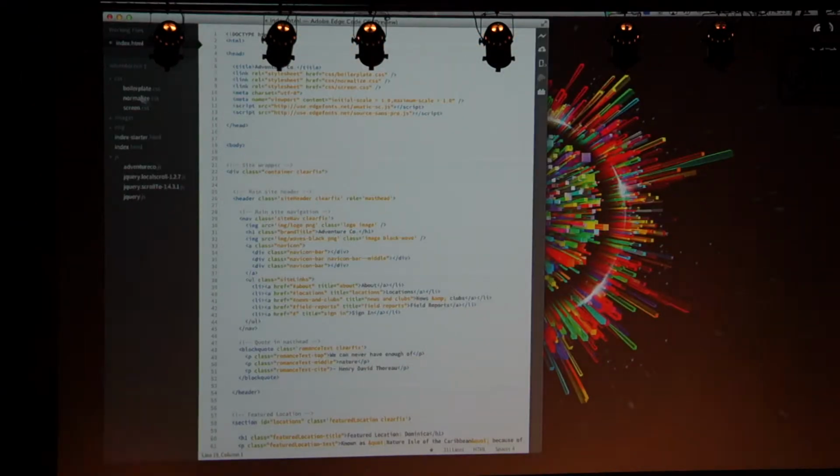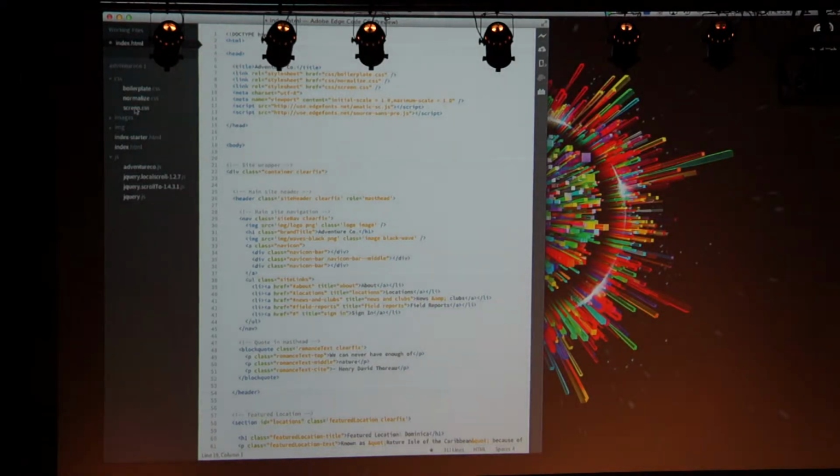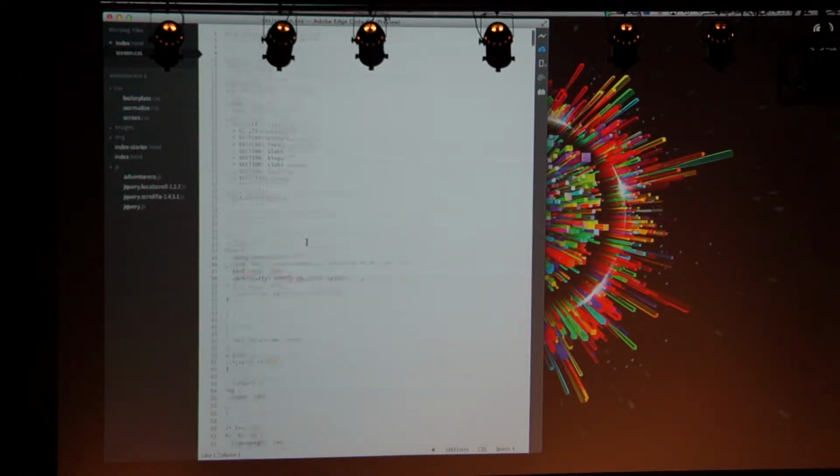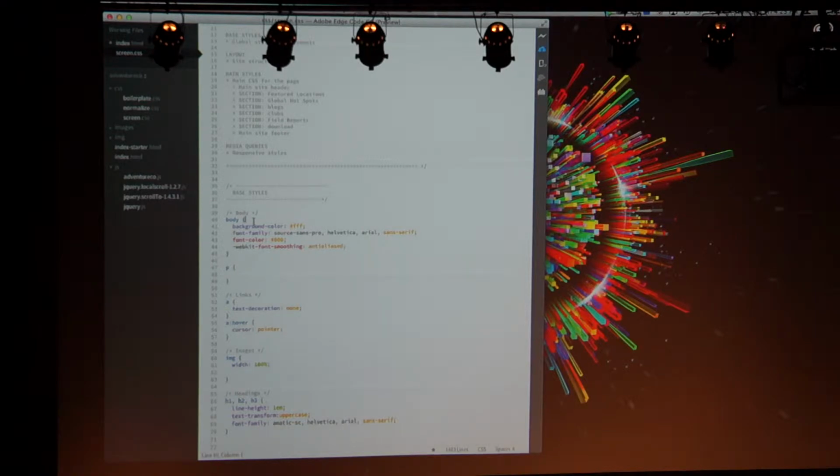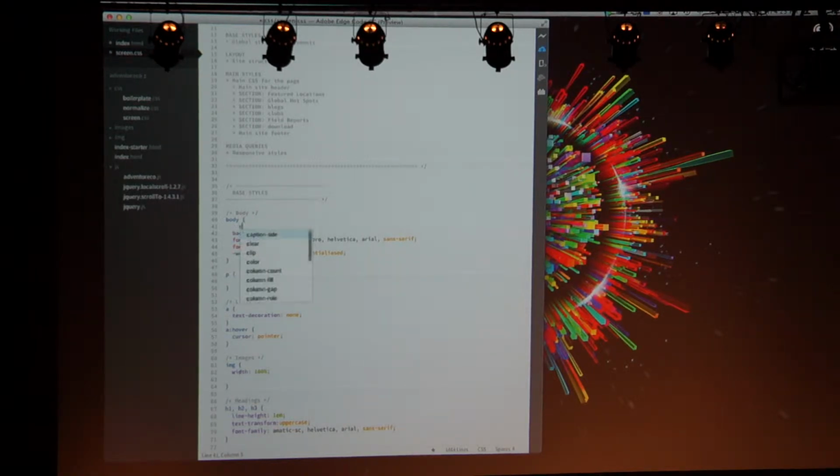If I'm doing CSS, I've got a CSS file here. You'll notice that inside the CSS as well, if I start typing something like color, it's giving me all of the code completion for the possible CSS. So this is what serious coders want. They don't want stuff getting in their way. They just want code completion, code introspection, and they just want it fast and light and neat.